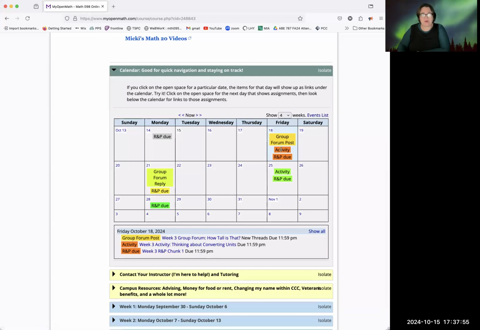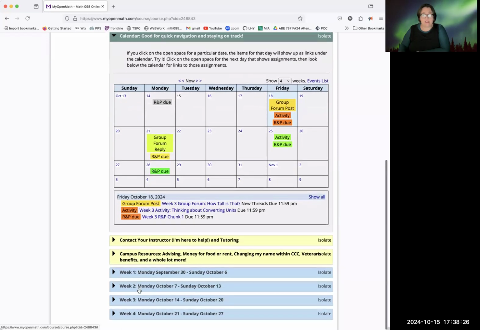You also have an activity, so you can get to the activity for week 3 that's due on Friday. These are the due dates on the calendar. You can go directly from here. And then we also have RMPs, which are the reflection and practice. You have chunk 1 due on the Friday and then chunk 2 due on Monday. So all of your deadlines are Fridays and Mondays of the following week.